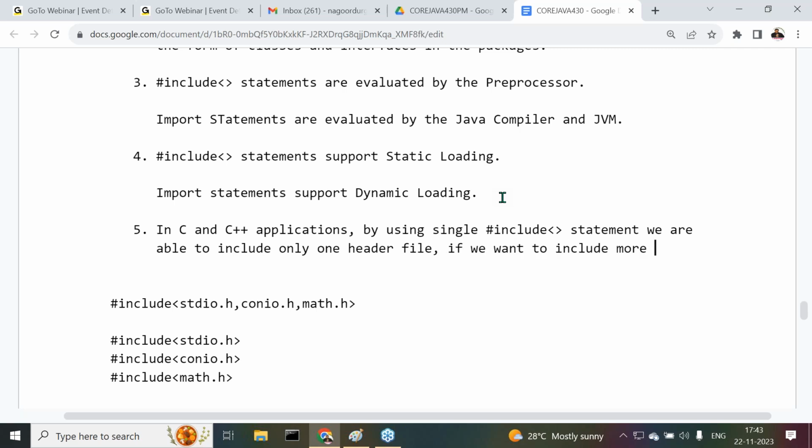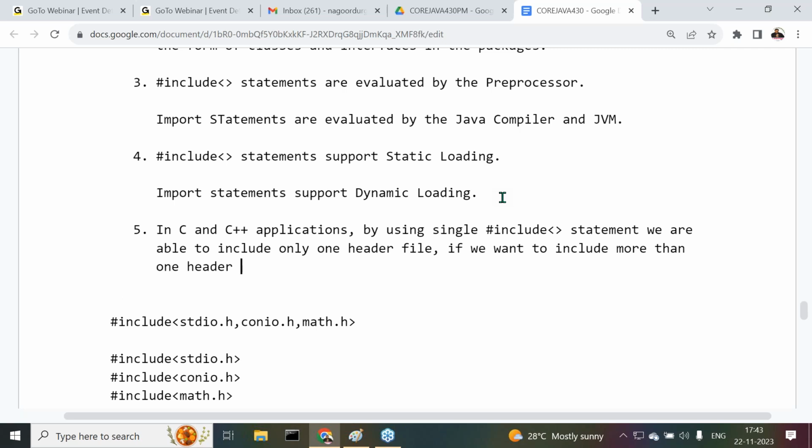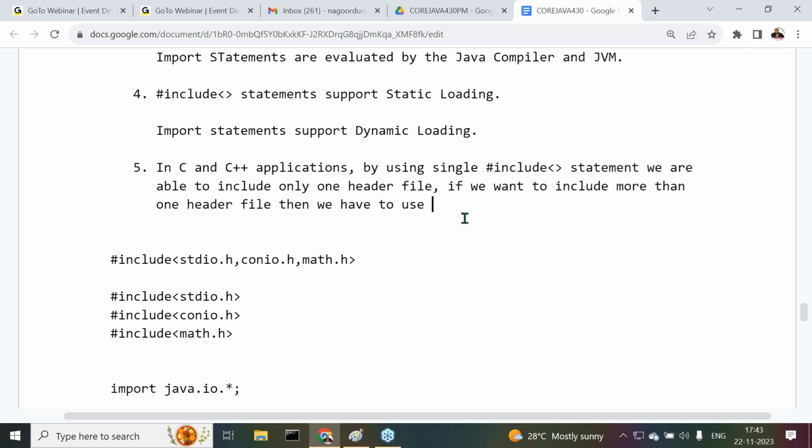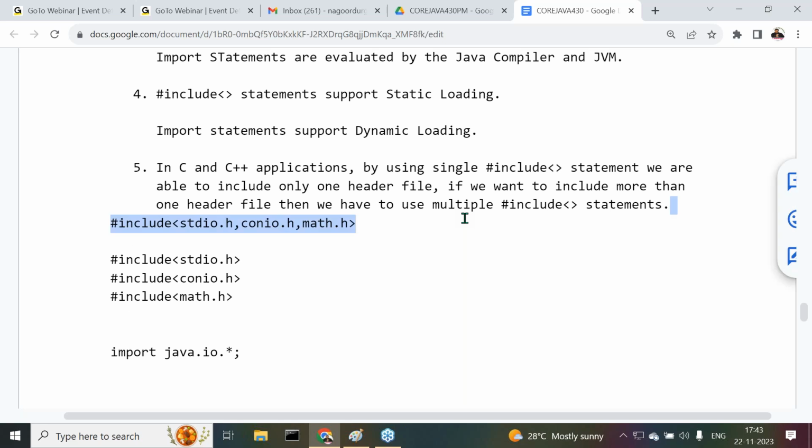If you want to include more than one header file, then we have to use multiple hash include statements.